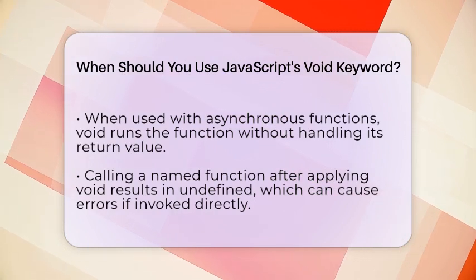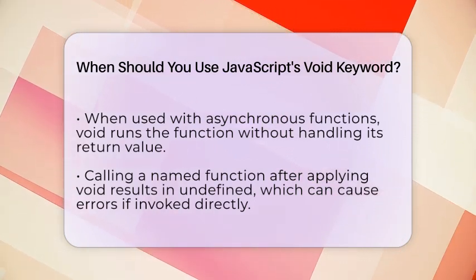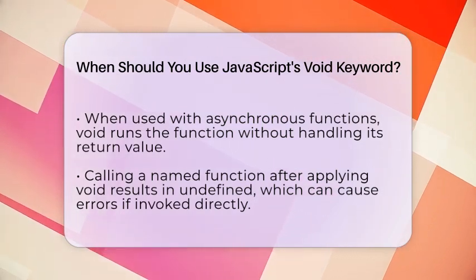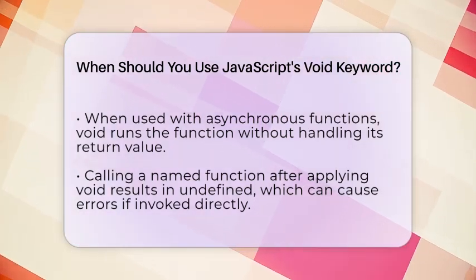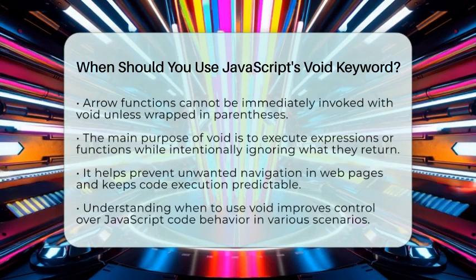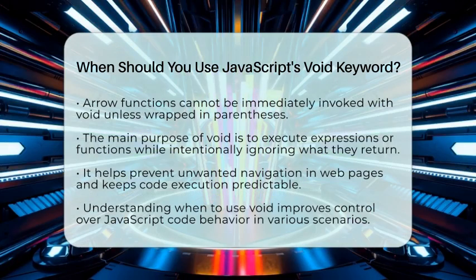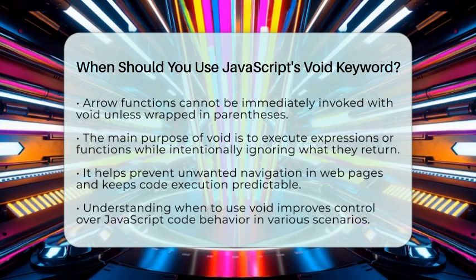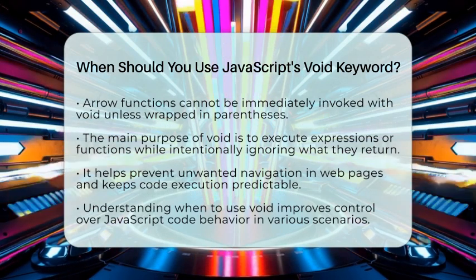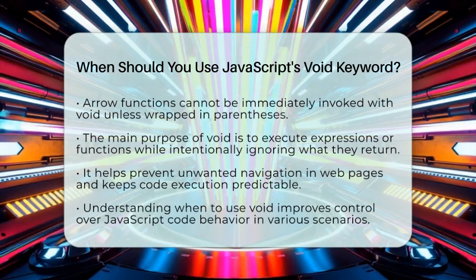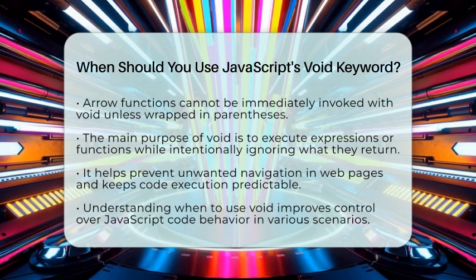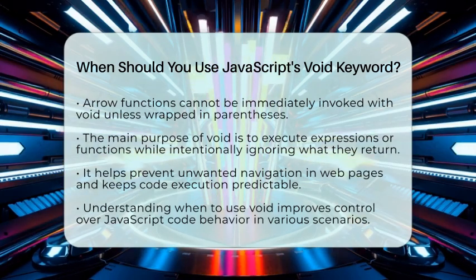When working with asynchronous JavaScript, using void with a function means you run the function but don't care about its return value. This can be useful when you want to trigger an action without handling what it returns. Keep in mind, if you try to call a named function after applying void, it will evaluate to undefined, and calling it will cause an error. Also, arrow functions can't be invoked immediately with void without parentheses, since arrow functions need parentheses to run right away.